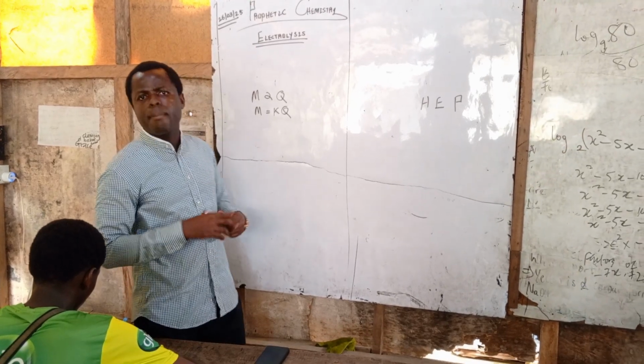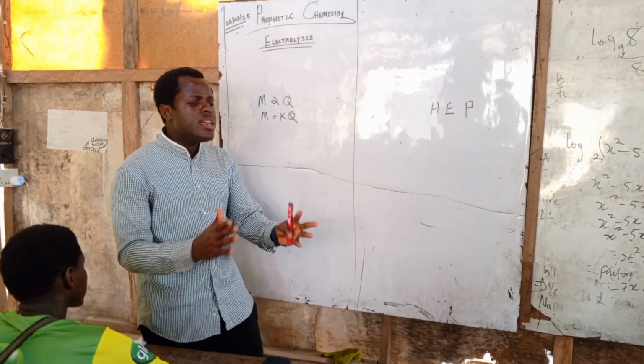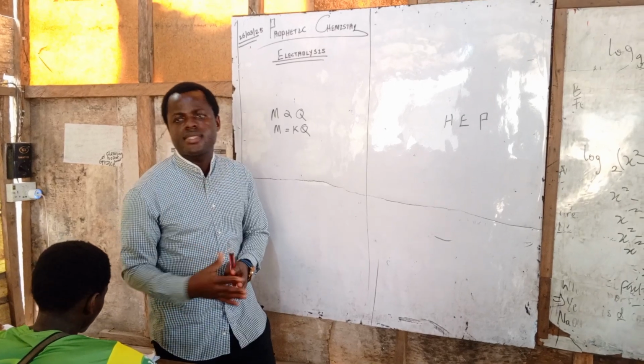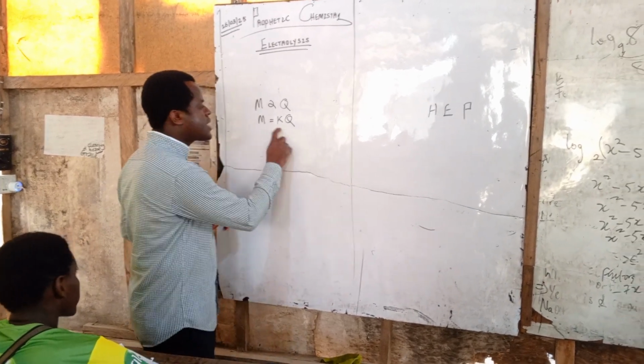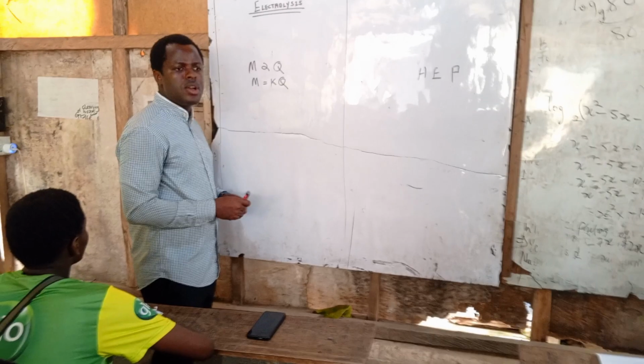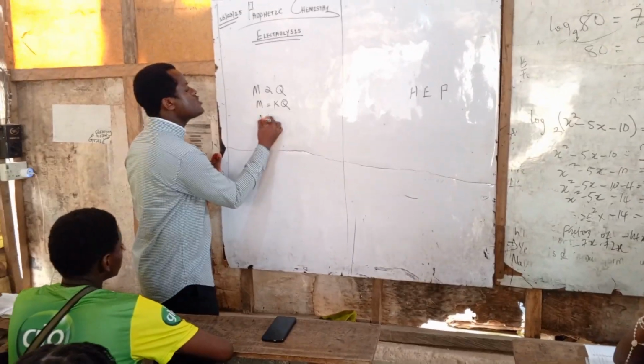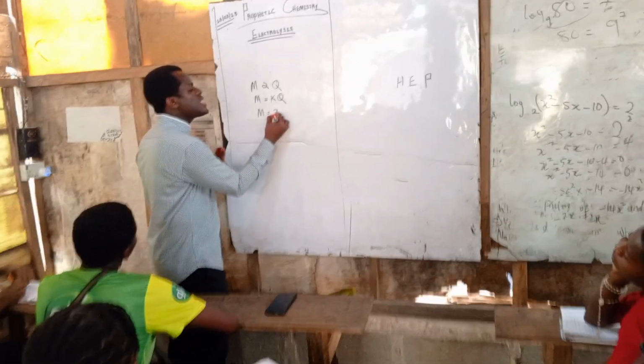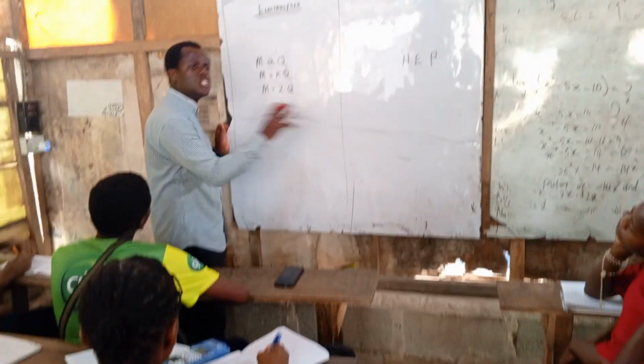But now look up here, let me amaze you. Every topic has a uniqueness. In electrolysis, we don't use this K. In mathematics, the K is visible. But in electrolysis, we use mass of substance is equals to ZQ. That's the uniqueness of electrolysis.